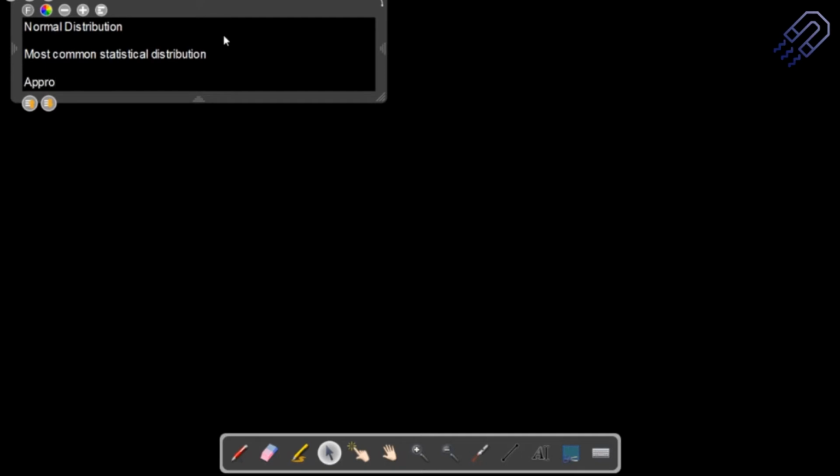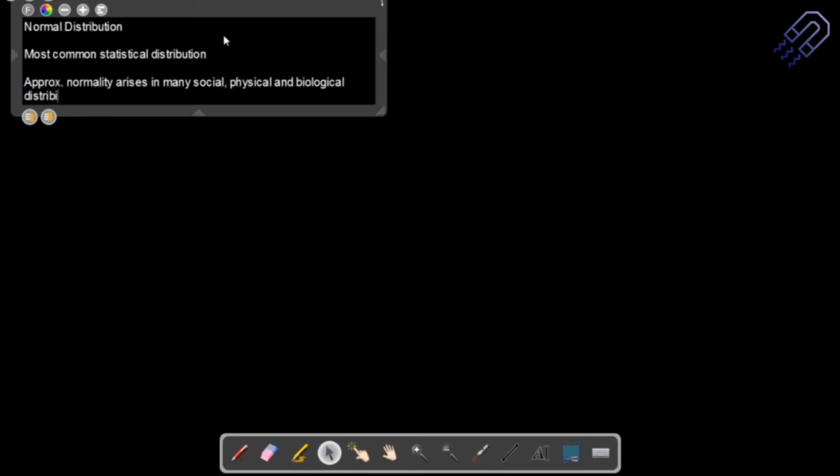So it basically has approximately normality. So normal means something which is more normal, something which is natural in nature, okay? It arises in many social, physical and biological distributions. There is a lot of interesting information based on statistical data. Imagine, I'll give you one example.